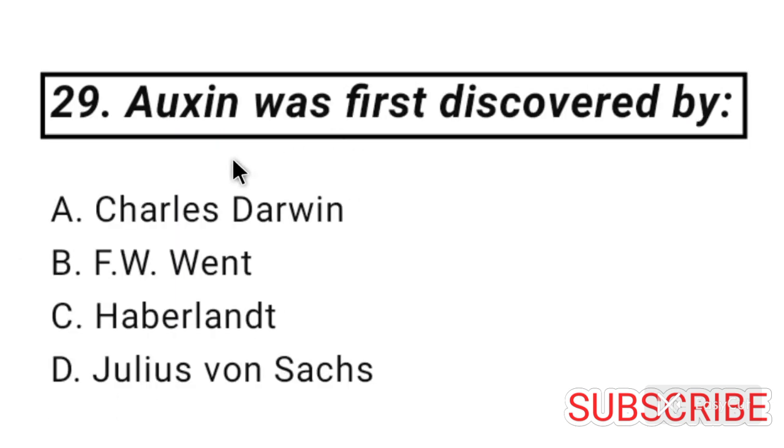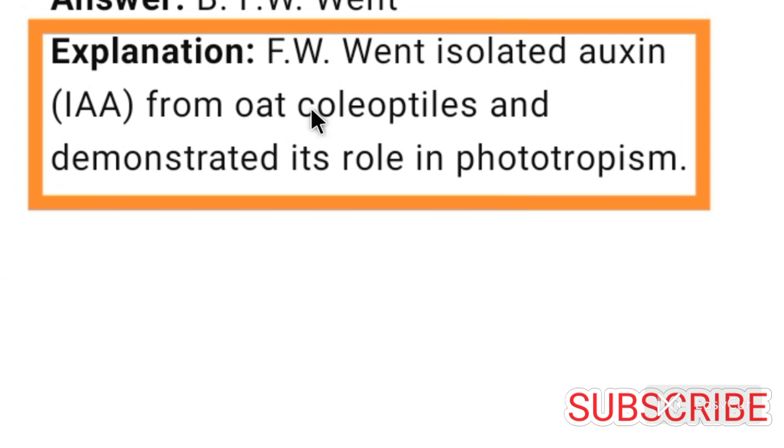Question number 29. Auxin was first discovered by F.W. Went. So option B is correct for question number 29. F.W. Went isolated auxin, indole acetic acid, from oat coleoptiles and demonstrated its role in phototropism.